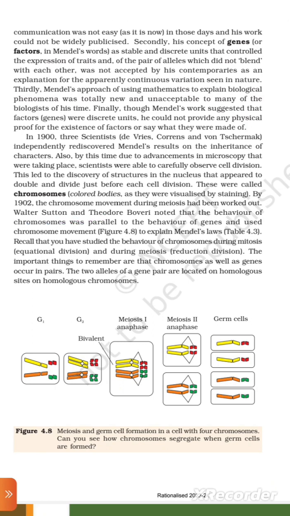Walter Sutton and Theodore Boveri noted that the behavior of the chromosomes was parallel to the behavior of genes. They used chromosomal movement, Figure 4.8, to explain Mendel's laws. Recall that you have studied the behavior of chromosomes during mitosis, equational division, and during meiosis, reduction division. The important thing to remember is that chromosomes as well as genes occur in pairs. The two alleles of a gene pair are located on homologous sites of the homologous chromosomes.